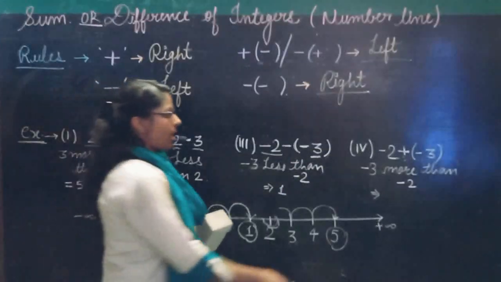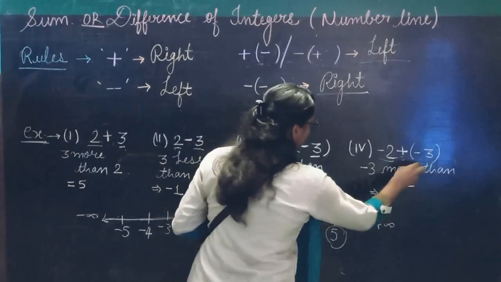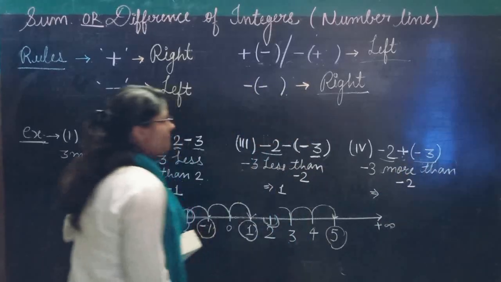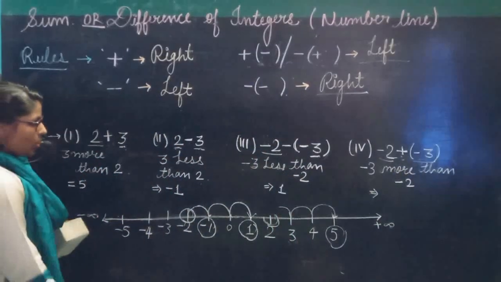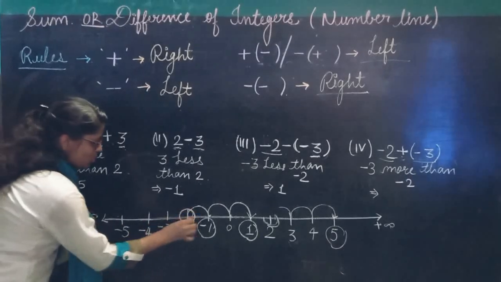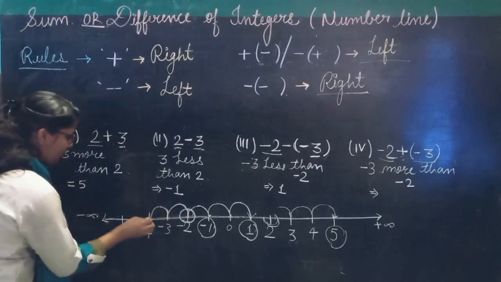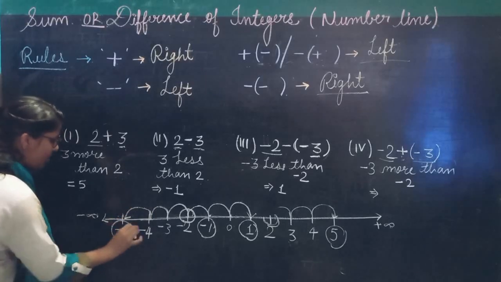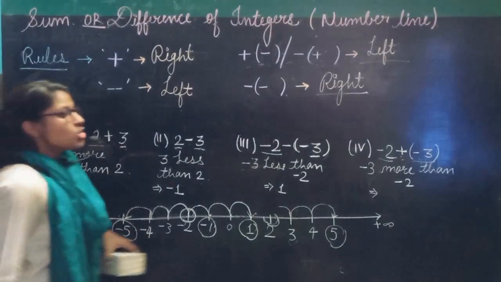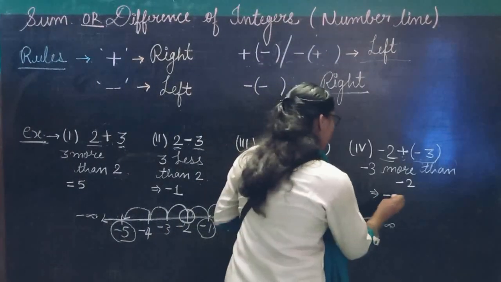Whenever you have different signs, we will take our steps left hand side of the number line. So firstly you mark on minus 2 and then take 3 steps left hand side. Now mark on minus 2 and take 3 steps left hand side. 1, 2, 3. What do you get? You get minus 5 as your answer. So minus 5 is your answer.